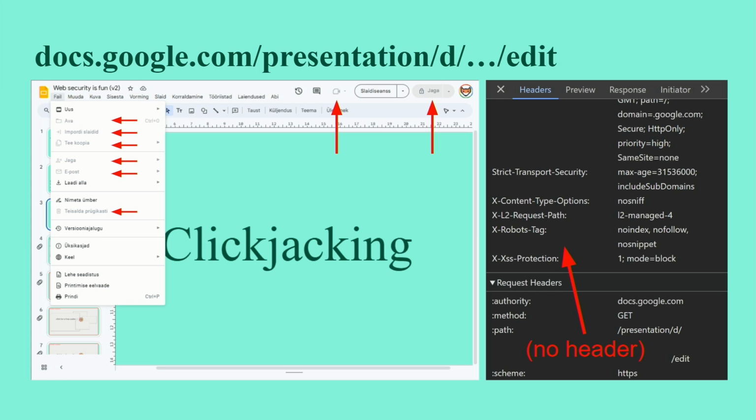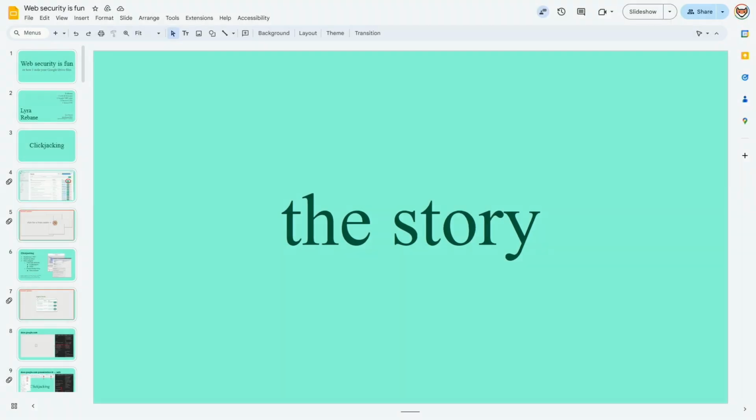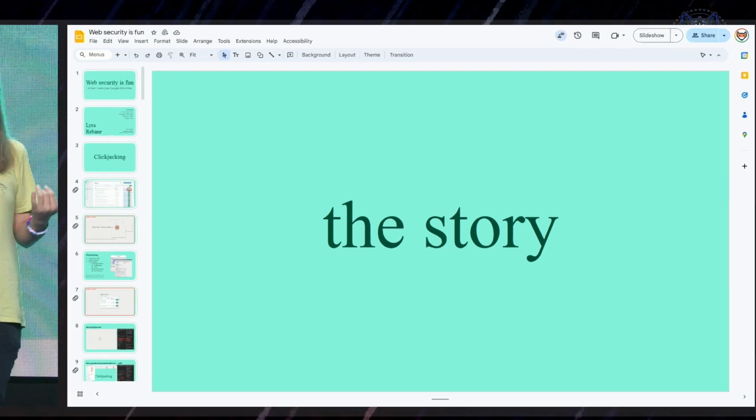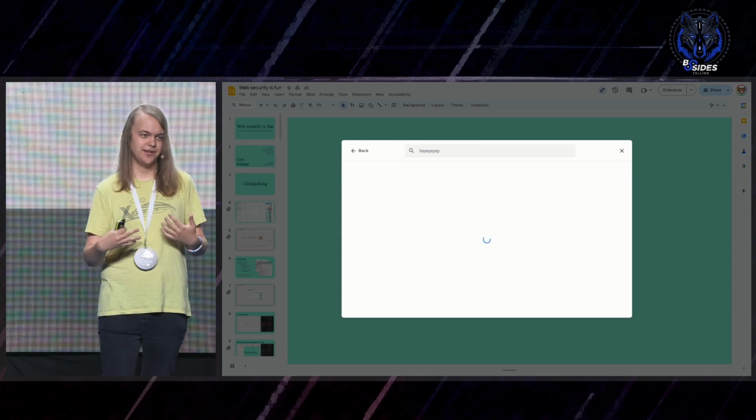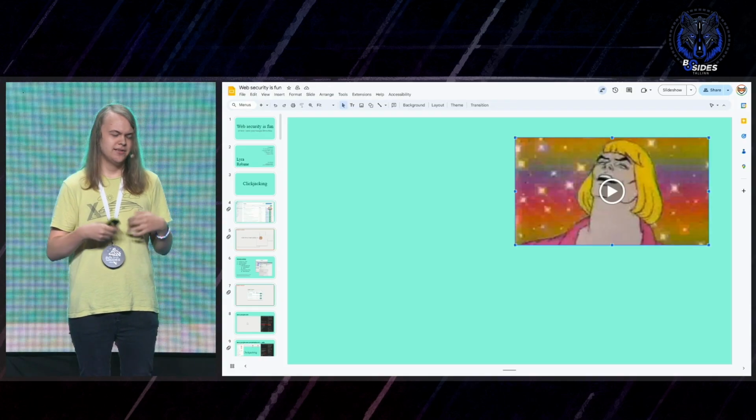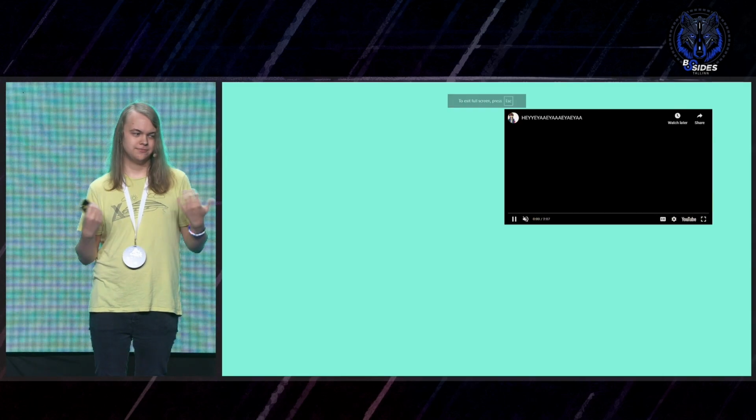OK, so that's clickjacking. Now let's get on to the actual story. So the story begins with me playing around in Google Docs one day, looking at the different features, seeing if there's anything interesting from a security perspective to them. And the feature I just so happened to try out is the feature where you can add a YouTube video to your slide. So you can add a YouTube video and play it.